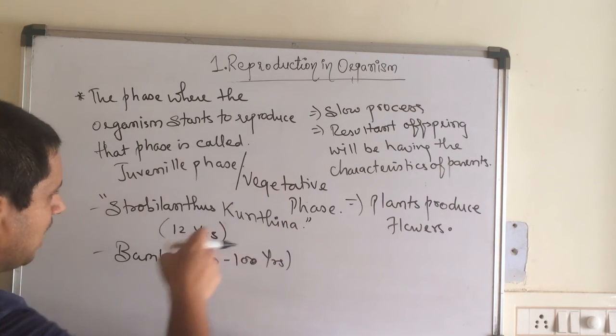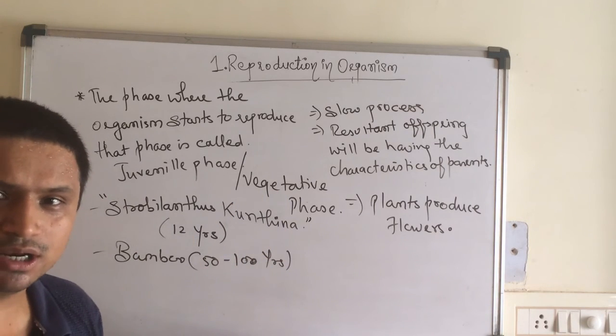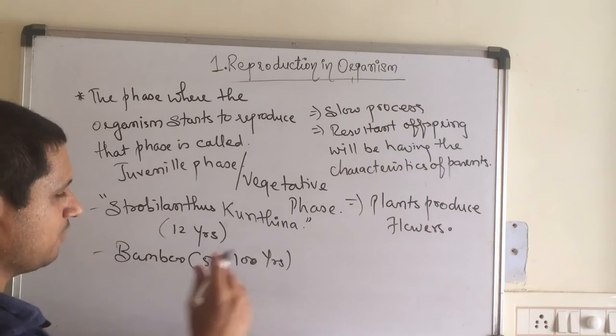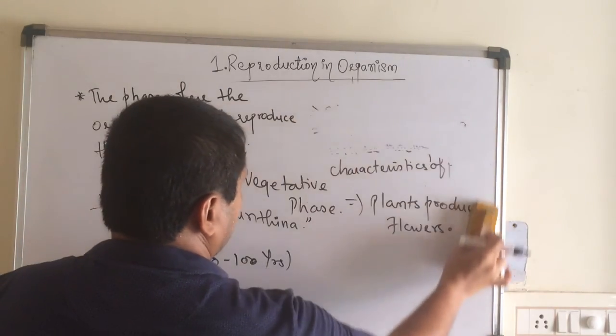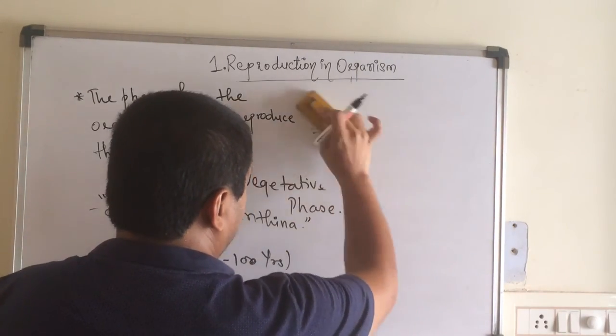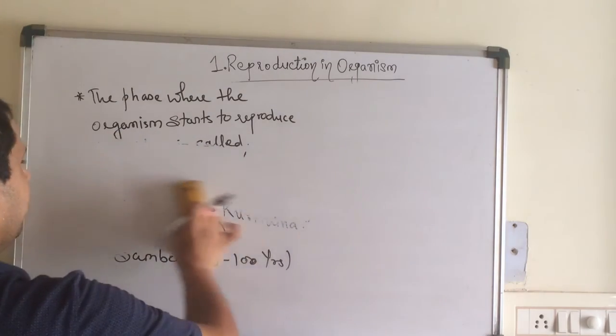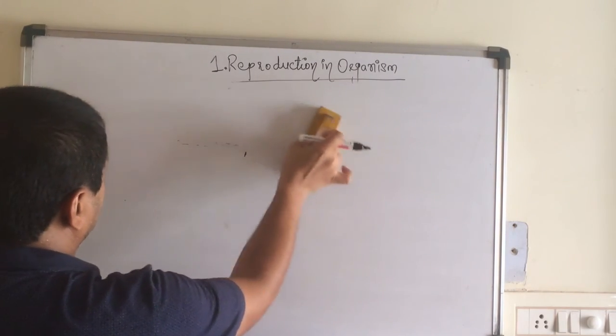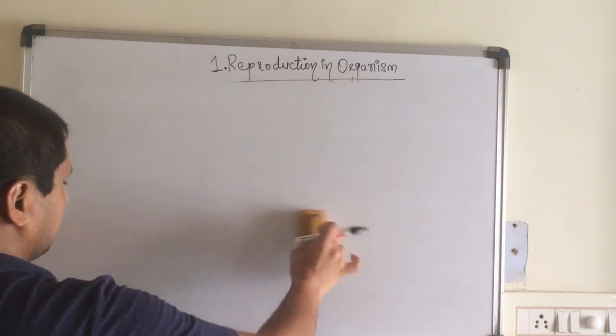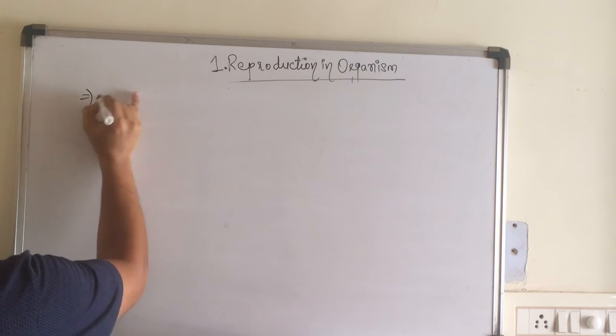Now this is about the plants, children. Now what about the animals, children? Animals that are non-primate have cyclic changes.